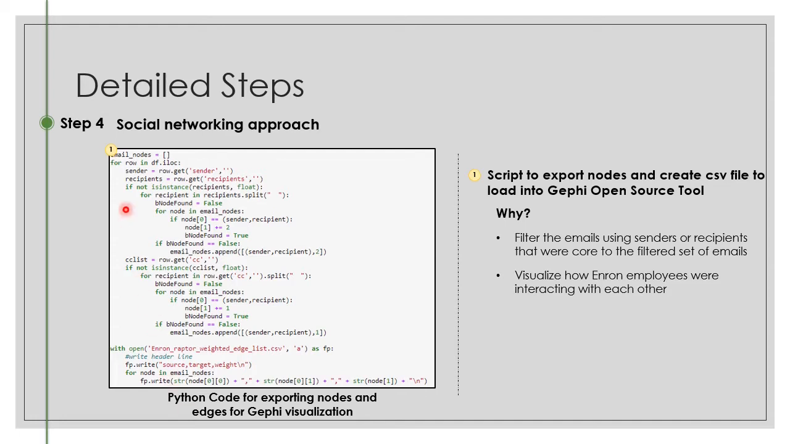We took the pandas data frame from step one and looped through all of those emails, creating a list of sender nodes and recipient nodes. And then we created each edge weight based on the number of times those individuals emailed each other. The output of this was a CSV file that we could then load into a social networking graphing tool.